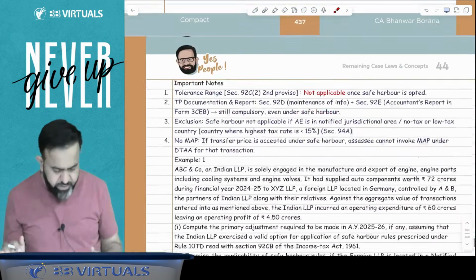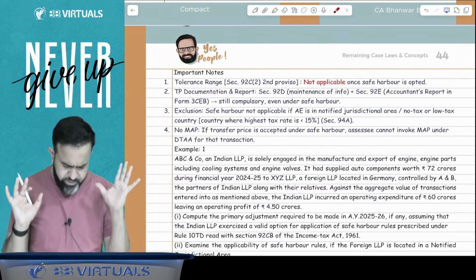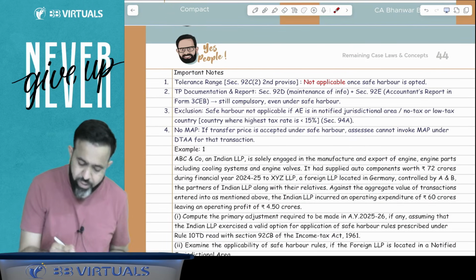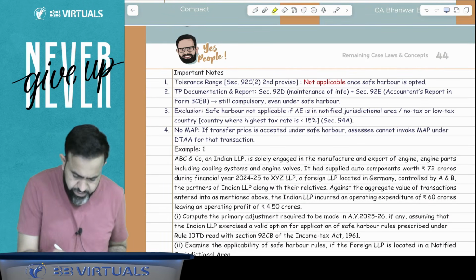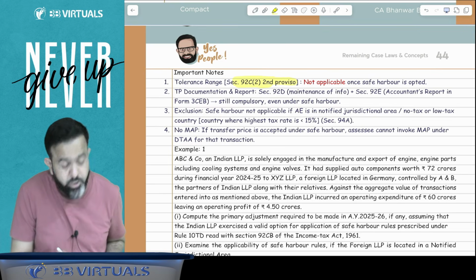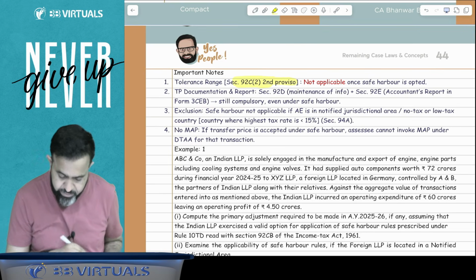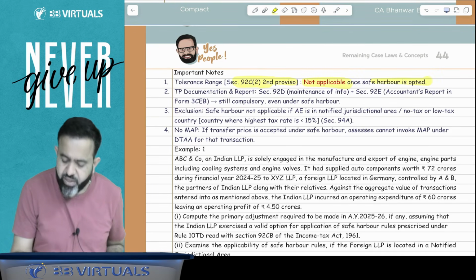Now guys, there are some important notes given. What this note says: first point, tolerance range. That is the second proviso to section 92C subsection 2. Yesterday we have discussed. Not applicable once safe harbor is opted.